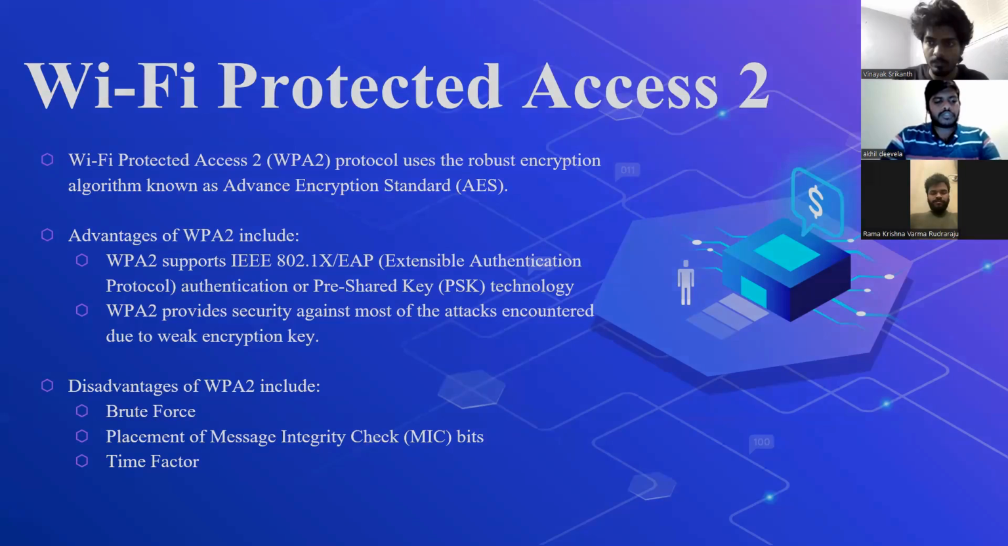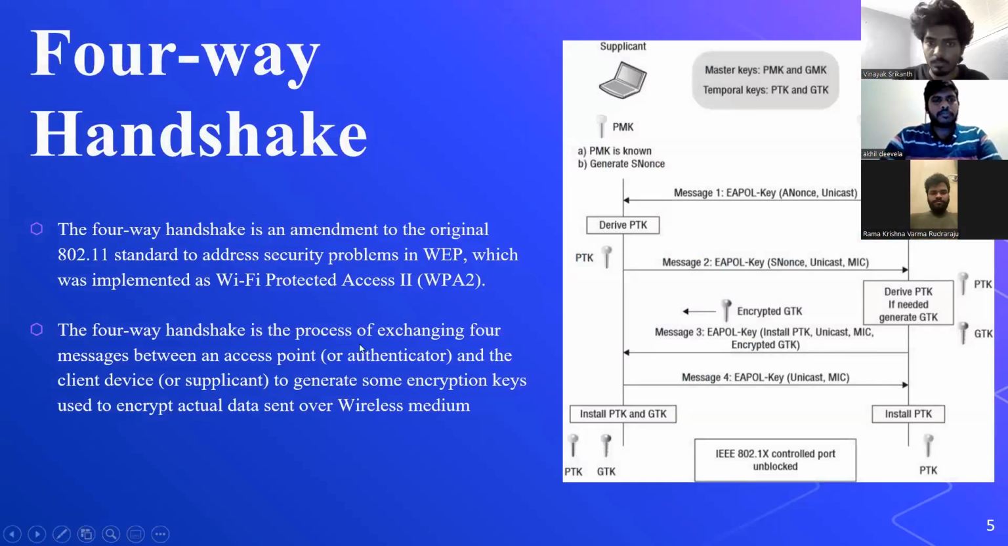Now I am continuing this one. We can move on to the next slide. Yeah, four-way handshake. The four-way handshake is the amendment to the original 802.11 standard to address the security problems in WEP, which was implemented as a Wi-Fi protected access tool. The four-way handshake is the process of exchanging four messages between the access point and the client devices to generate some encryption keys used to encrypt actual data sent over the wireless medium.